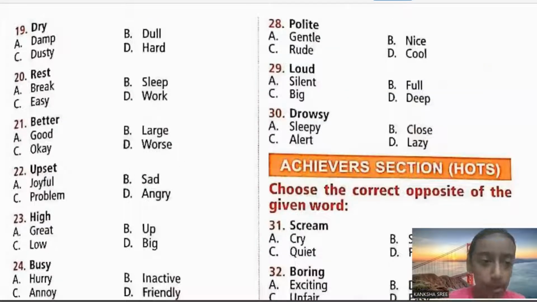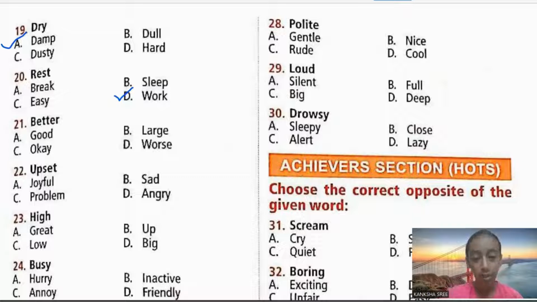Yes. Let's move on with the 19th one. Dry. What is the opposite of dry? Is it damp, dull, dusty, or hard? Hard does not make sense over here. Instead, can we try dusty? I guess not. Is it damp or dull? Yes, you are absolutely correct. Dry opposite is damp. Next, rest. What is the opposite of resting? Resting opposite is working. You always need to keep working unless and until you take a rest break. So what's the opposite of rest? Work.